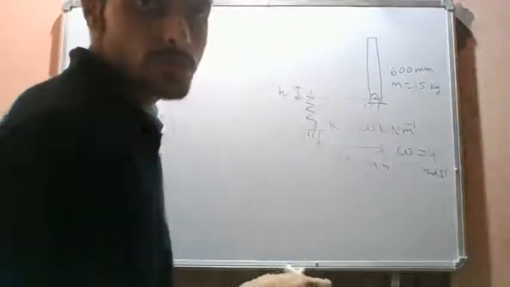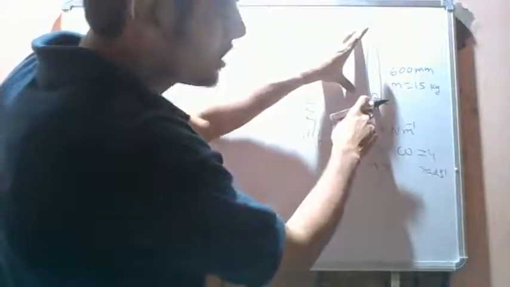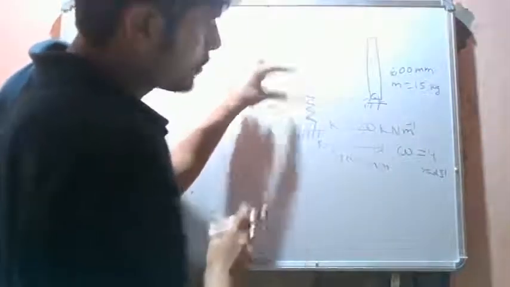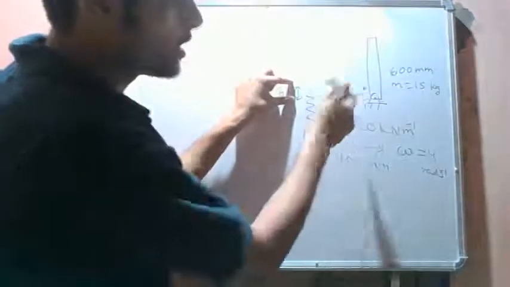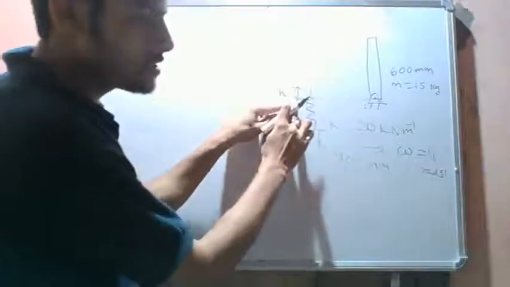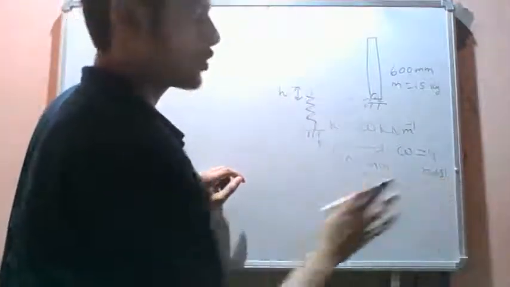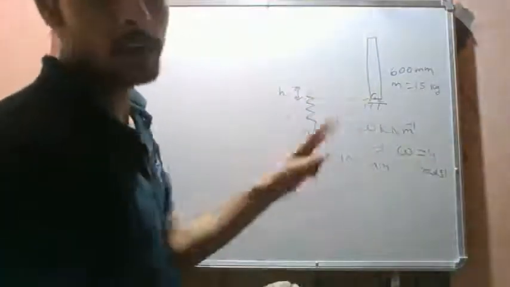So this question is very clear. We have a rod which is hinged at this point. Initially this length of the rod is 600 mm, and this is 400 mm. This rod rotates about this hinge and strikes this spring, and compresses the spring by h amount when it becomes horizontal. At this instant, when the rod is horizontal, the angular velocity of the rod is given as 4 radians per second. Spring stiffness is given, mass of the rod is given.